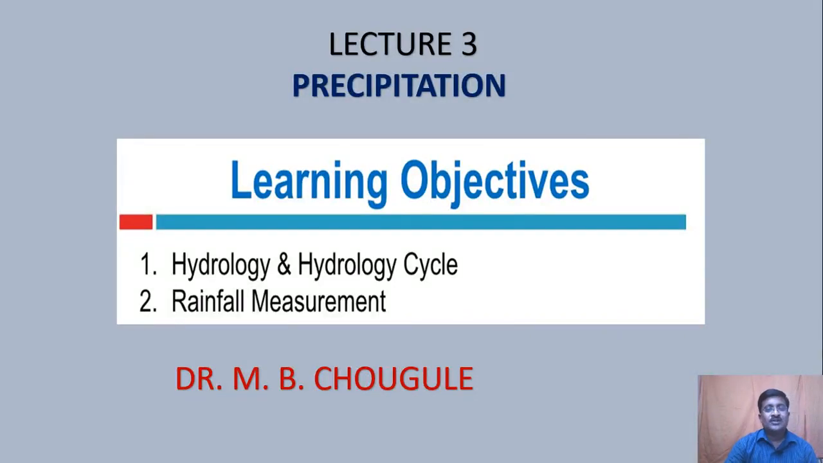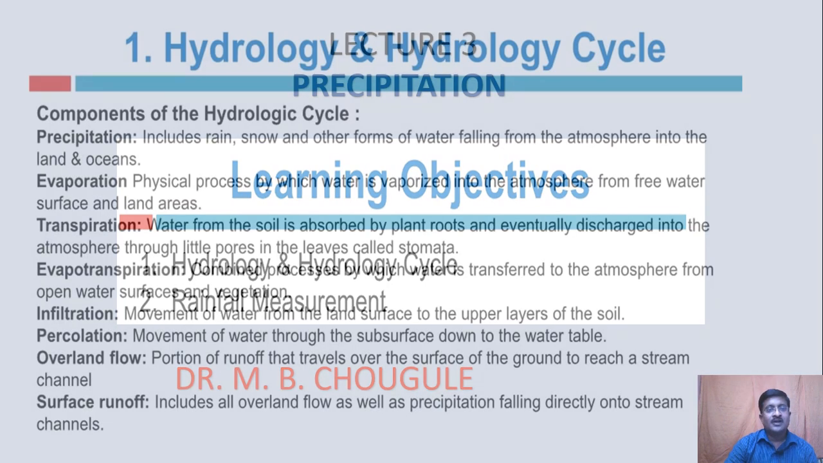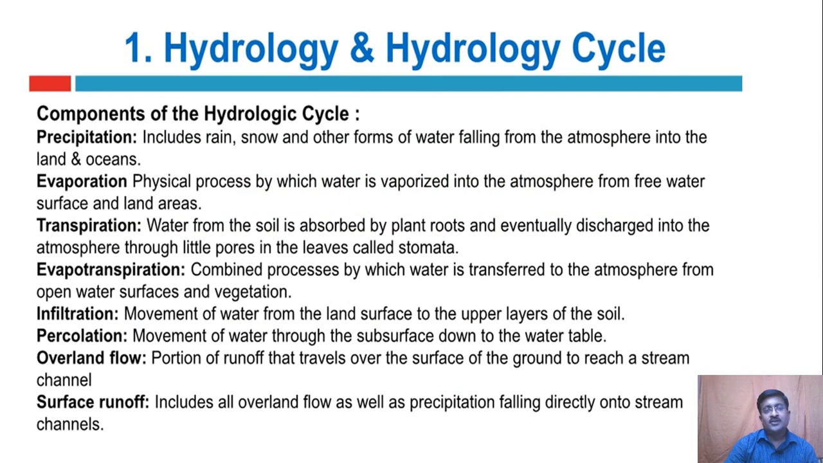Hello friends, today we are going to learn regarding precipitation, and our today's learning objectives are hydrology and hydrologic cycle and rainfall measurement. Actually in the last lecture we have seen the hydrology and hydrologic cycle, but the precipitation we are going to study in detail, and which is a part of hydrology. Hydrology and hydrology cycle, or it is called a hydrologic cycle. Precipitation includes rain, snow and other forms of water falling from the atmosphere into the land and oceans.